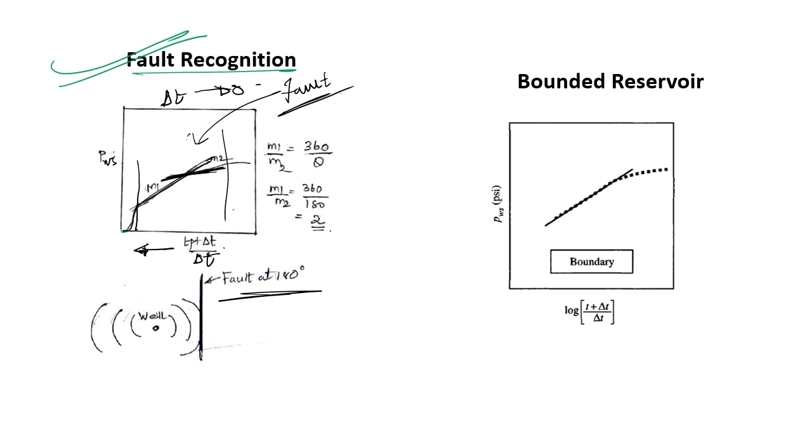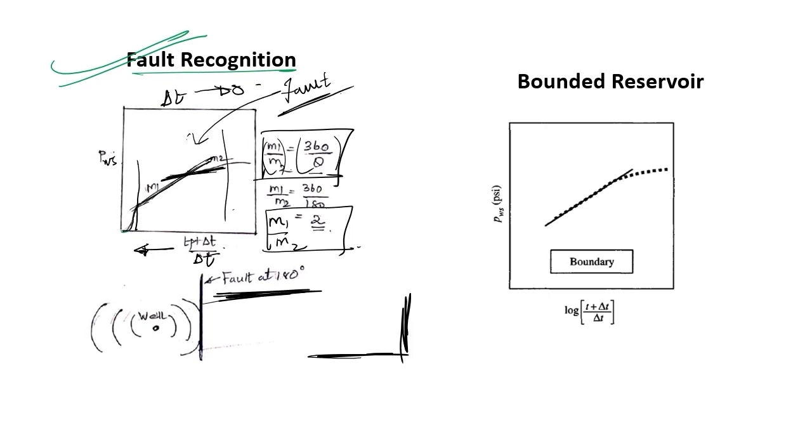For that I have this formula, m1 by m2 equal to 360 by theta. Once I have the slope values, let's say I have a fault at 180 degrees. That is 360 by 180, so my ratio of m1 by m2 will be 2. If I am getting a ratio of m1 by m2 equal to 2, I can definitely say that I have a 180 degree fault.